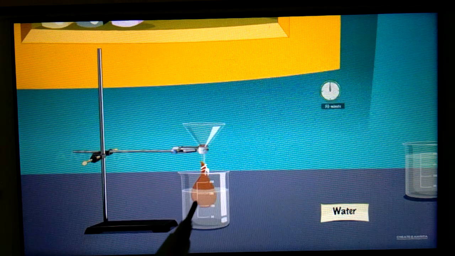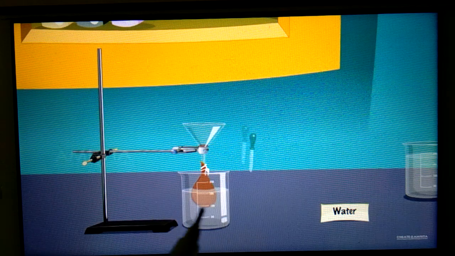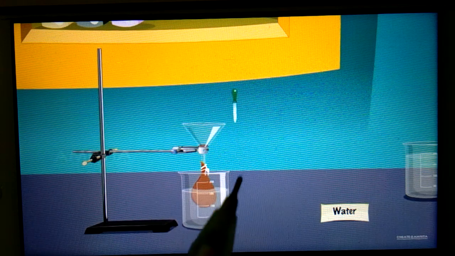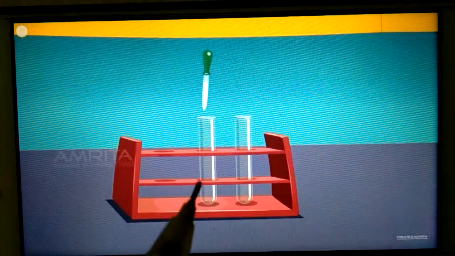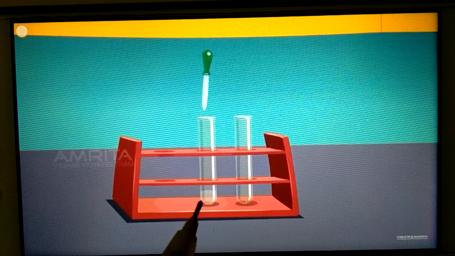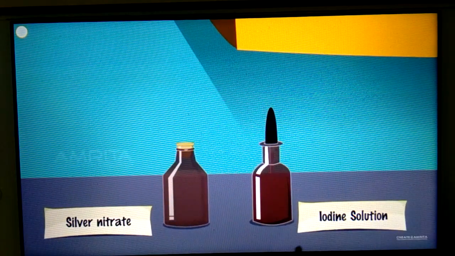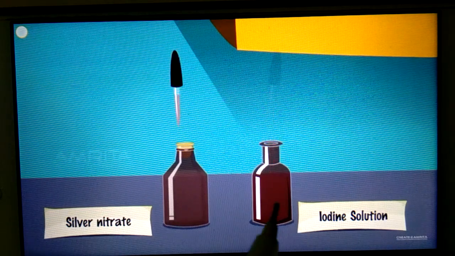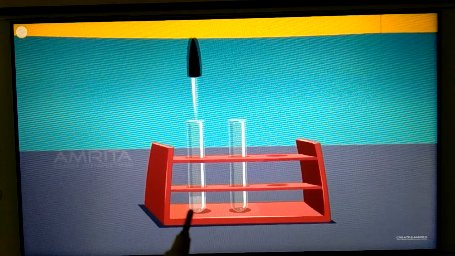Now here there will be the transfer, let us see whatever particles are transferred or not. Now see, take few drops of this water in one test tube with the help of dropper. Students, we are going to check the water. Now see, first of all we are going to check it with the iodine solution. So take few drops of iodine solution in the same test tube containing that water.